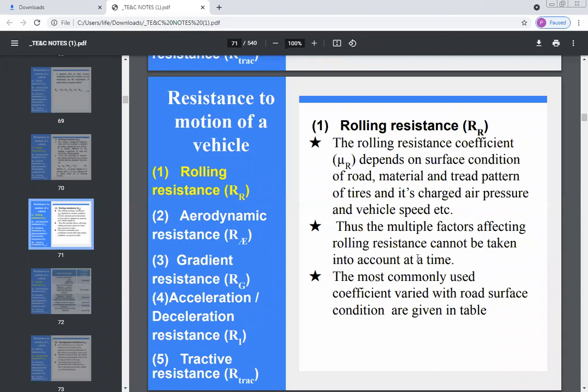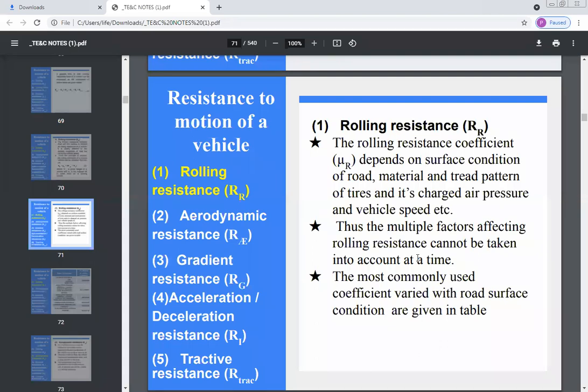On these things the rolling resistance coefficient mu R depends: the surface condition of the road, material and pattern of the tires, air pressure and the vehicle speed.